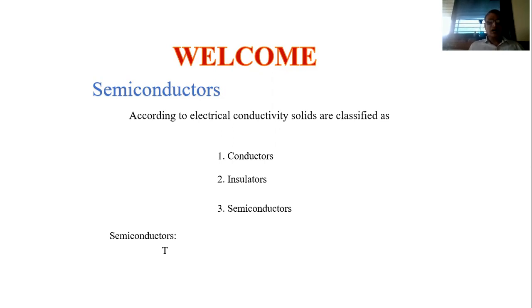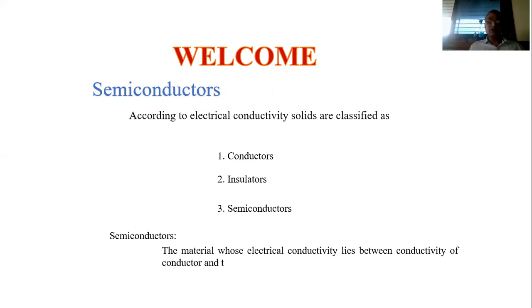Semiconductors are those materials whose electrical conductivity lies between the conductivity of the insulator and that of the conductor. The electrical conductivity of the semiconductor is greater than the conductivity of the insulator and less than the conductivity of the conductor.